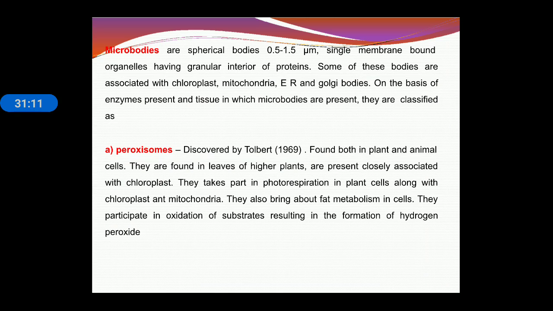Microbodies. Microbodies are spherical bodies about 0.5 to 1.5 micrometer, single membrane bound organelles having a granular protein interior. Some of these bodies are associated with chloroplast, mitochondria, endoplasmic reticulum and Golgi bodies. Next is peroxisome. Peroxisome was discovered by Tolbert. It is found in both plant and animal cells. They are found in the leaf of higher plants and are closely associated with the chloroplast.